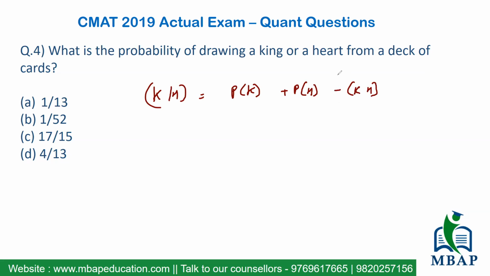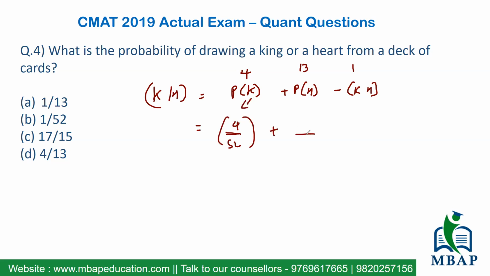Clear? We also know a deck contains 52 cards, out of which how many kings do we have? There are 4 kings. And how many hearts do we have? There are 13 hearts. And how many king of hearts will be available? There's only one of it. Clear? So again, we can do it with the same expression that we have mentioned. Now this is not going to be difficult. So first find out the probability of king getting selected. The total number of cards is 52, and 4 of them are kings. So the probability of selecting a king will be 4 upon 52.